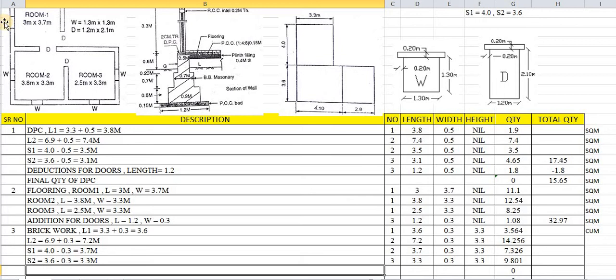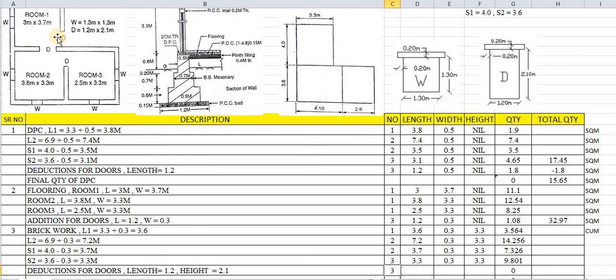What are the dimensions for doors and windows? The length of the door is 1.2, the height of the door is 2.1, and the width is the same as the width of the brickwork, that is 0.3. First we will have the deductions for doors. There are 3 numbers of doors.